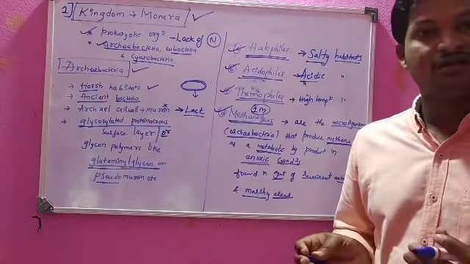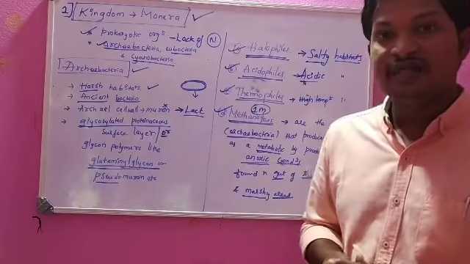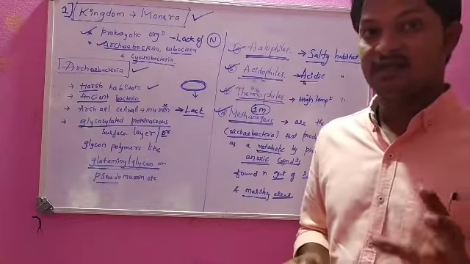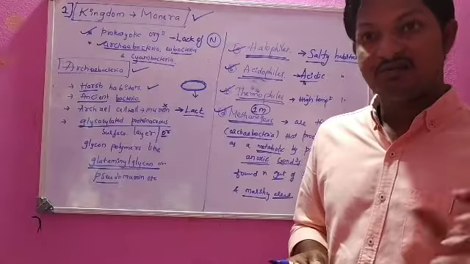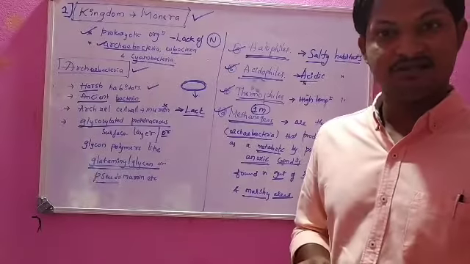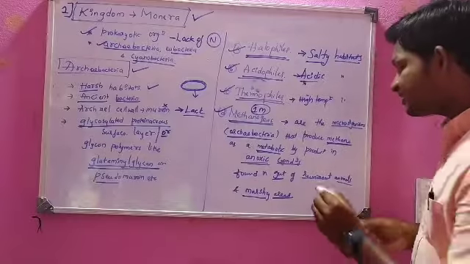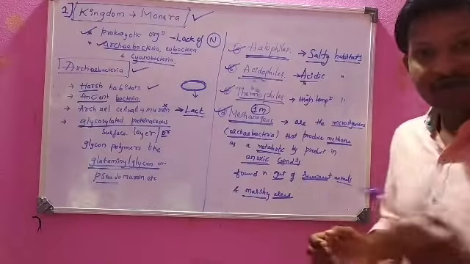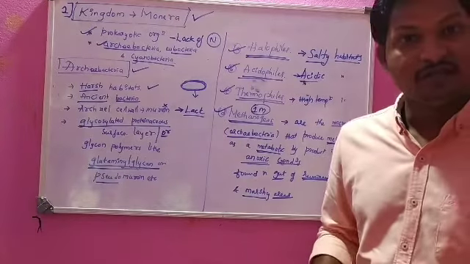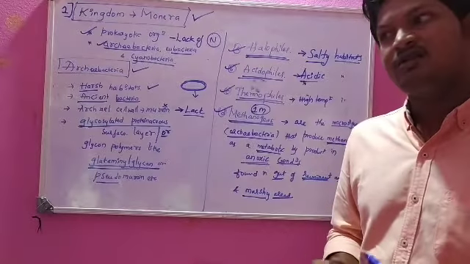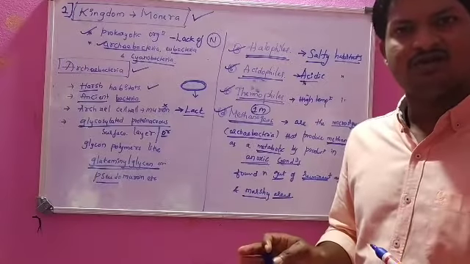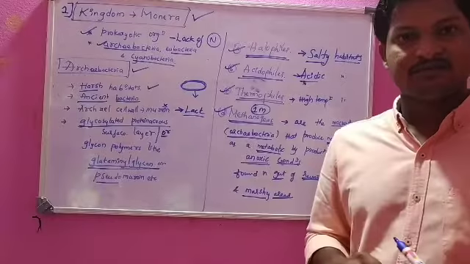Usually we see cows and buffaloes take grass as food. That grass will be digested because they are called ruminant animals. Ruminant is a type of digestive system present in those animals. All grass eating animals are called ruminant animals.